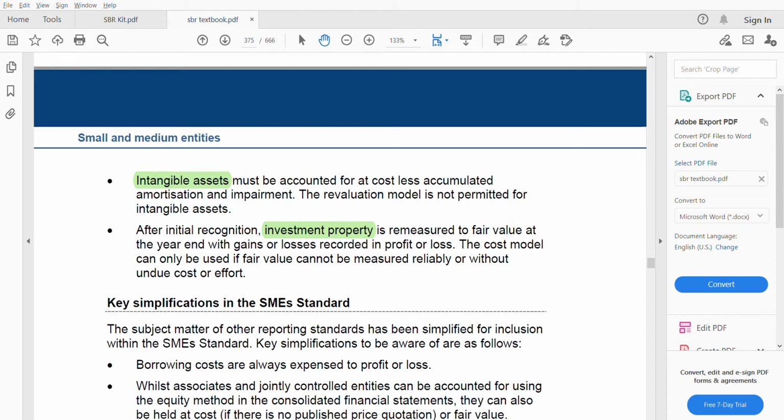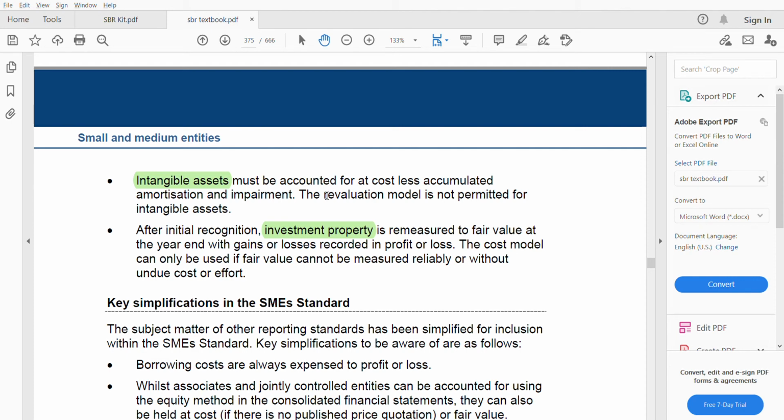Intangible assets must be accounted for at cost less accumulated amortization and impairment. Amortization, because it is intangible, and impairment also. If you have goodwill, goodwill is impaired. Goodwill is a part of intangible assets, so for goodwill we have impairment. That's why amortization and impairment we deduct from the cost.